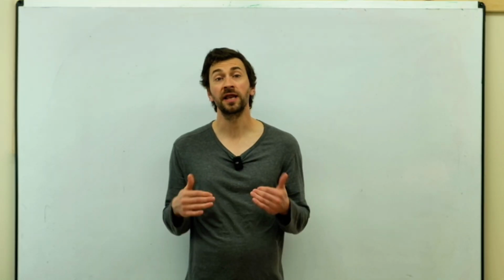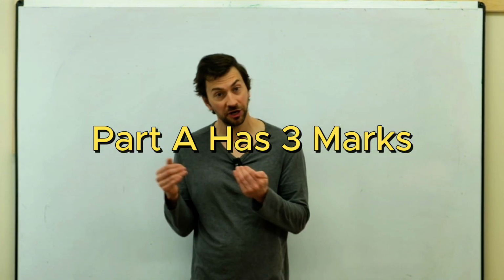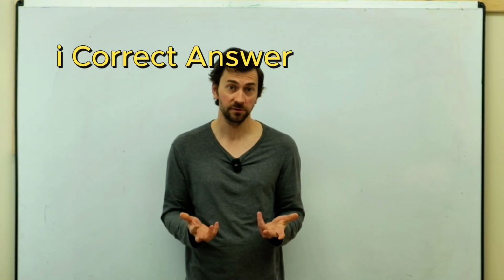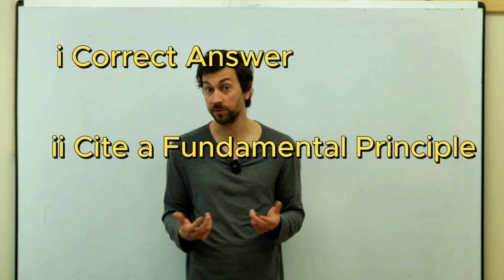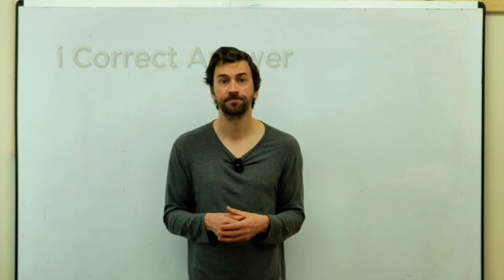Now this part is going to have 3 marks, and so we need to do 3 things to get all 3 marks in this part. Firstly, we need to say the correct answer. Secondly, we need to cite a fundamental physics principle. And thirdly, we need to connect the two with some kind of logic.